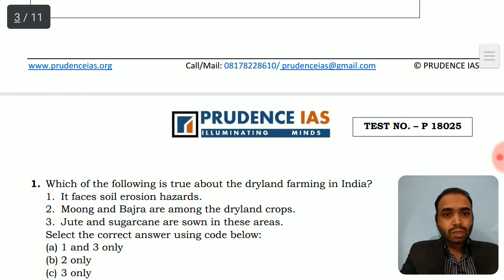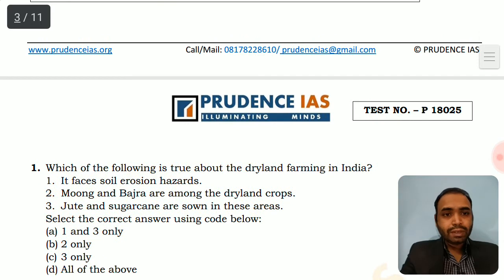The question is, which of the following is true about dryland farming in India? So it's about dryland farming and the crops associated with it. One, it faces soil erosion hazard. Two, moong and bajra are among the dryland crops. Three, jute and sugarcane are also sown in these areas. So it faces the soil erosion hazard.